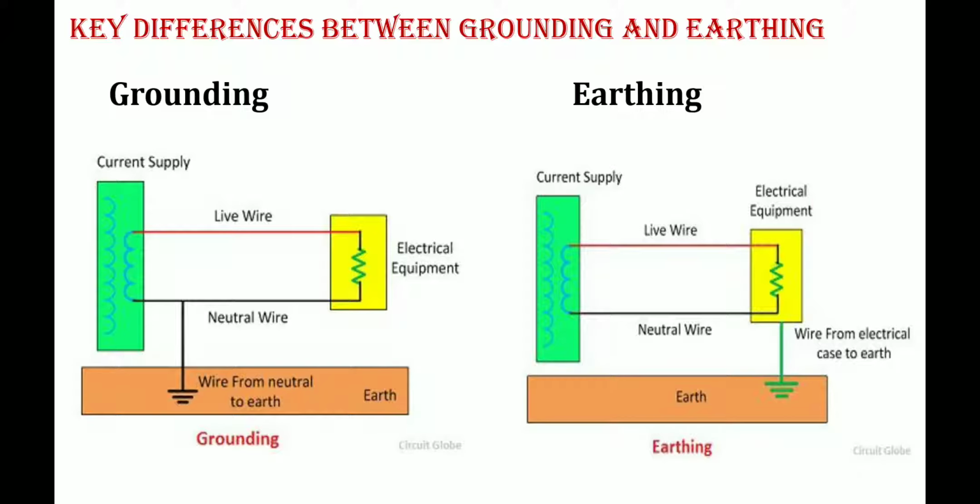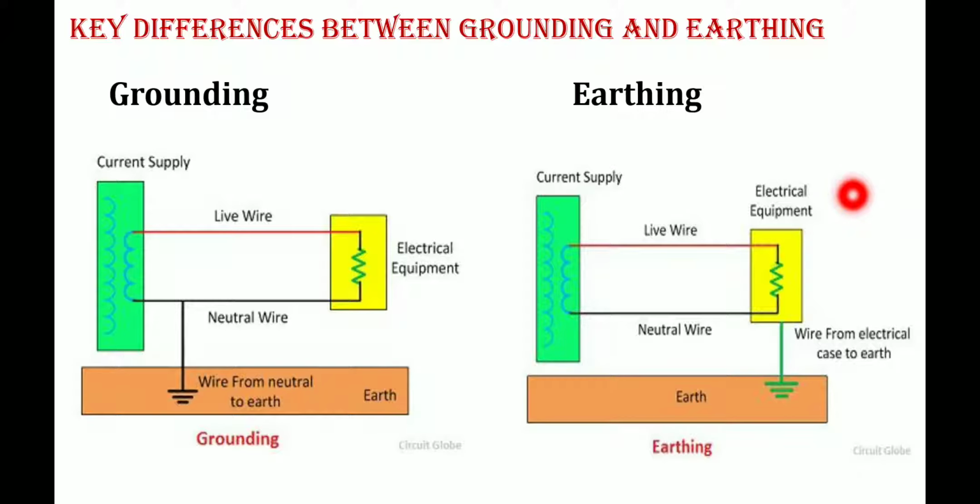For example, if insulation fails due to any reason, there will be a direct contact of the live conductor with the metallic part, which is nothing but the frame of the particular equipment. In that case, any person in contact with that metallic part of the equipment will be subjected to a dangerous electrical shock.